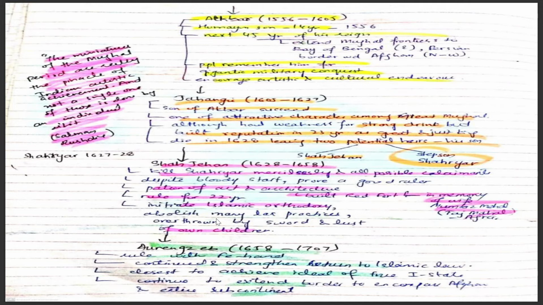He ruled for 22 years. He initiated Islamic orthodoxy, abolished many lax practices, and was overthrown by war and the lust of his own children. So he was overthrown by his own children for the cause of lust.